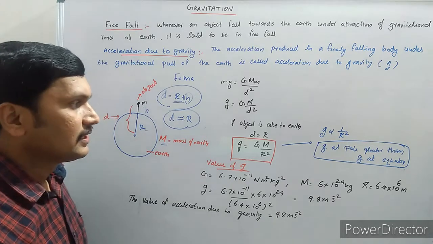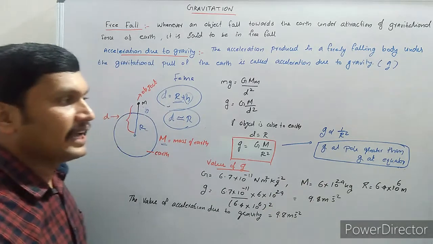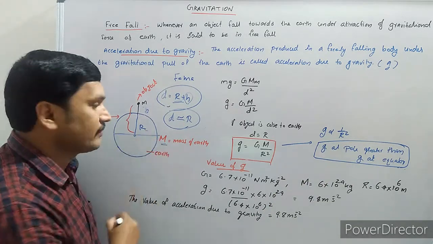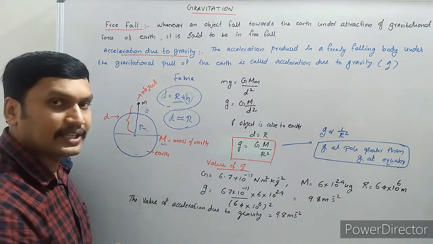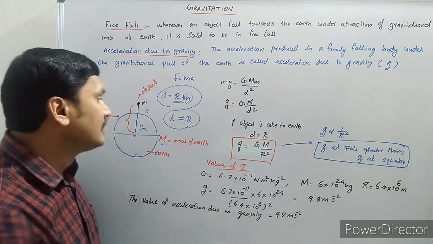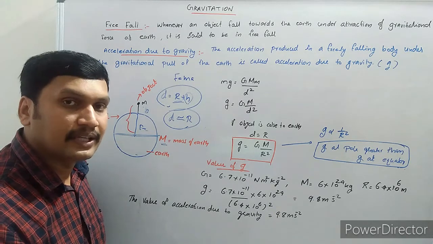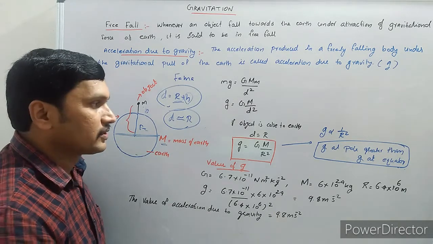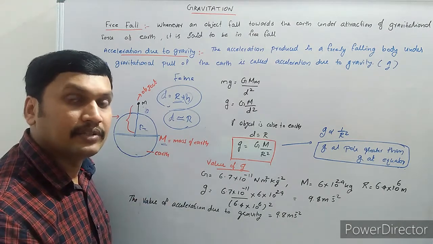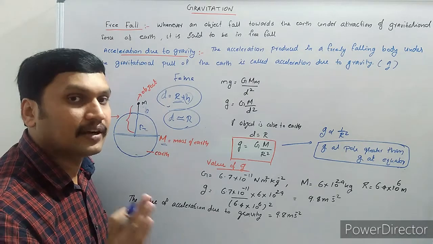So we can say that the acceleration due to gravity at the pole is greater than the acceleration due to gravity at the equator. This is the equatorial region and this is the polar region. So we can say acceleration due to gravity at the polar region is greater than at the equatorial region because of the particular shape of the earth. Okay, so G is not a constant, but in certain cases, once you are doing numerical questions, for convenience, we will take the acceleration due to gravity as a constant.